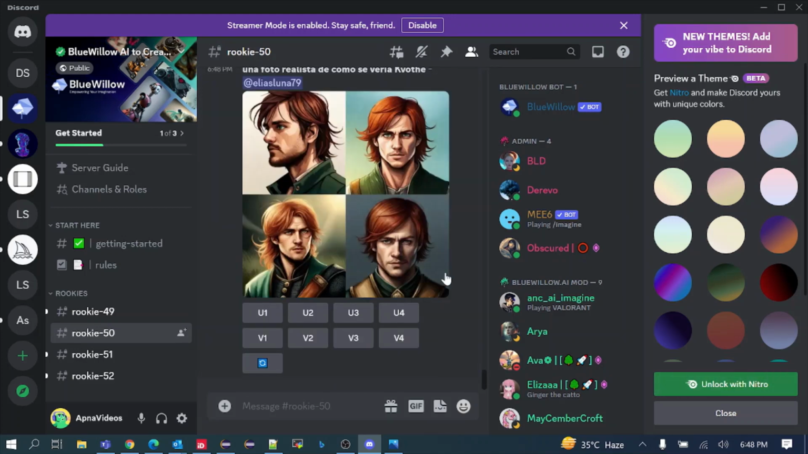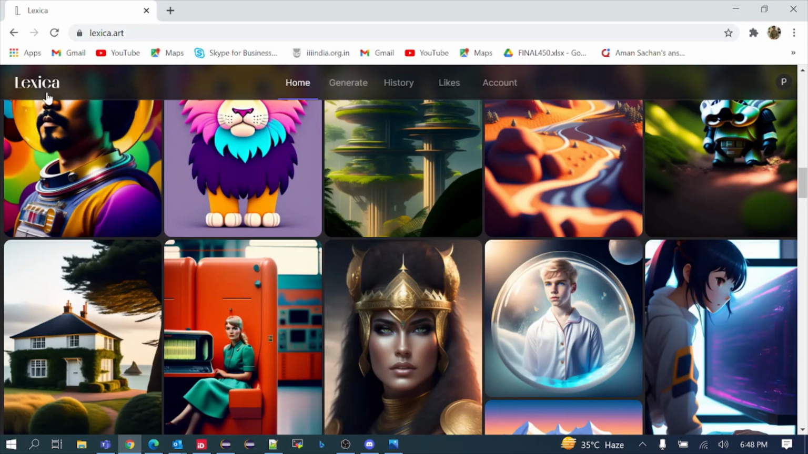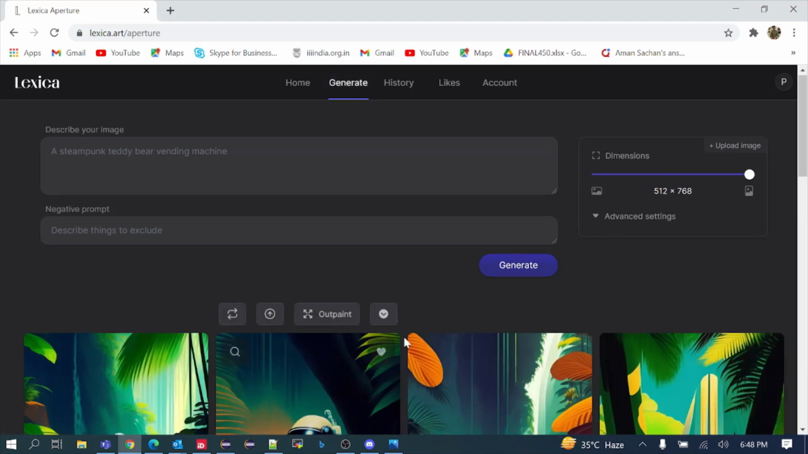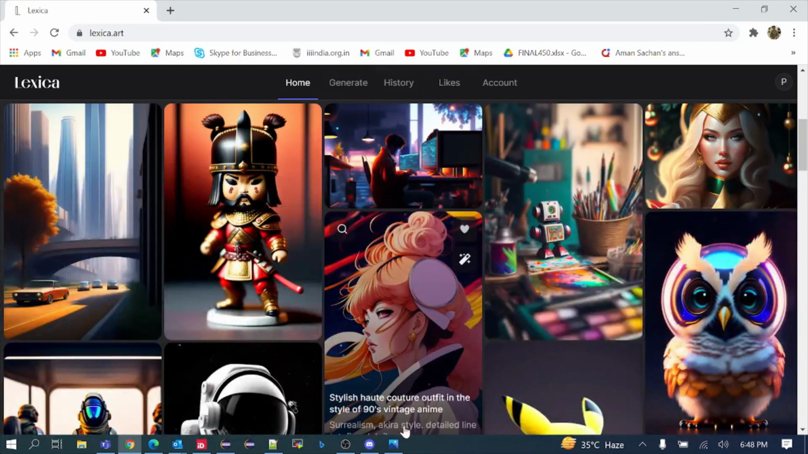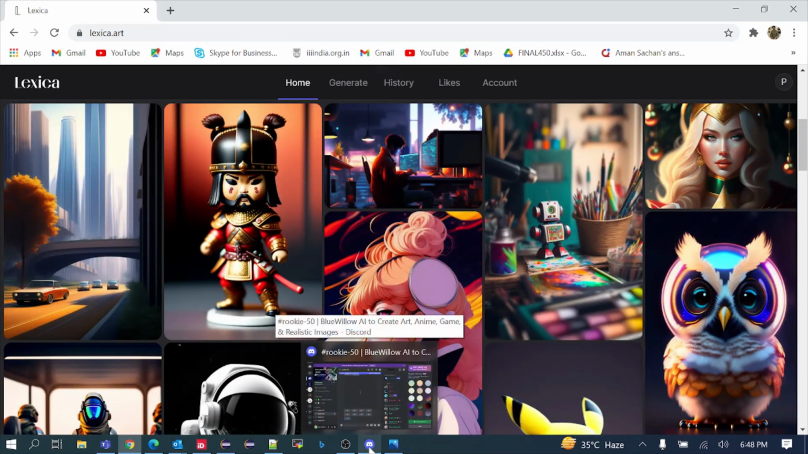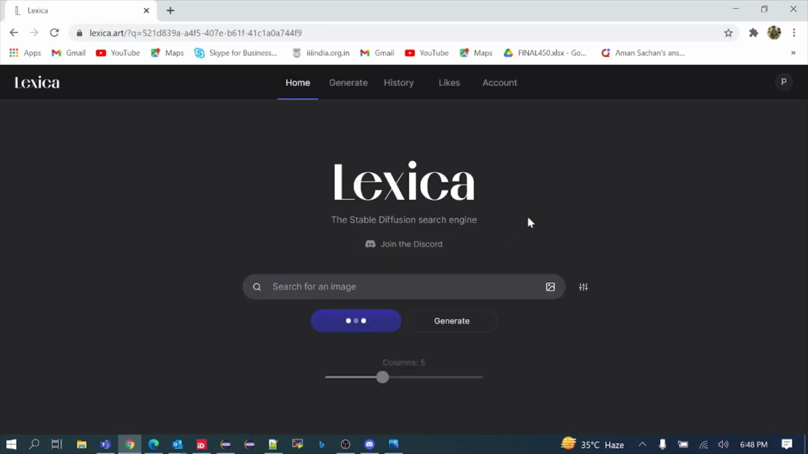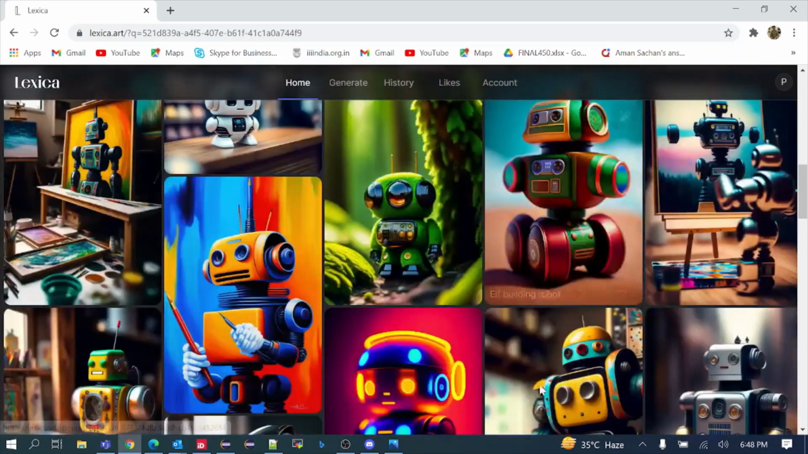So for that, what we can do is check out another tool. So this is Lexica. You can generate images here as much as you can see. So these were two tools where you can generate unlimited AI images totally free. You can also explore a few styles which are similar to that. So these are a few images similar to that.